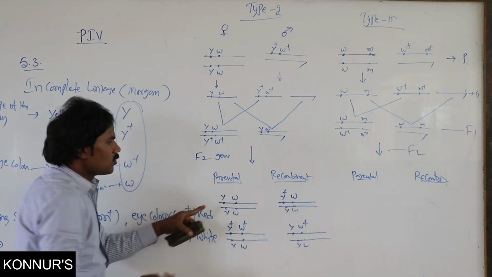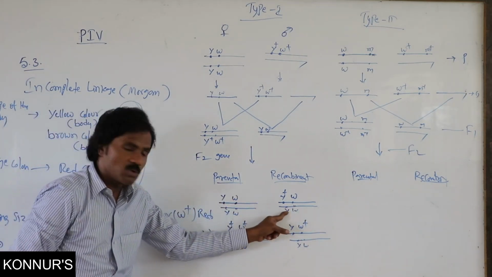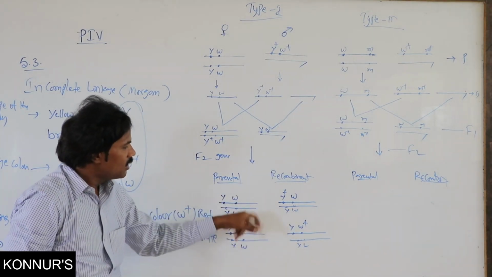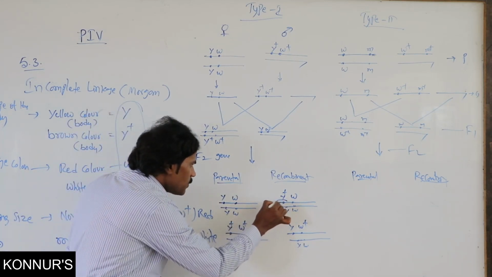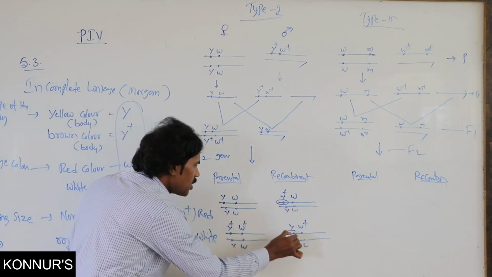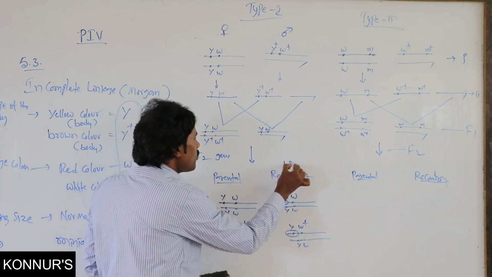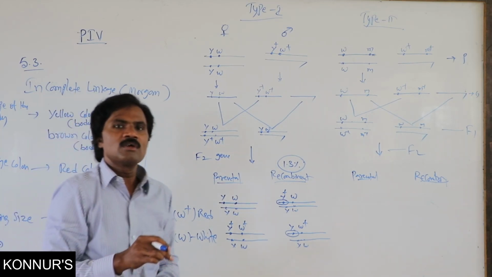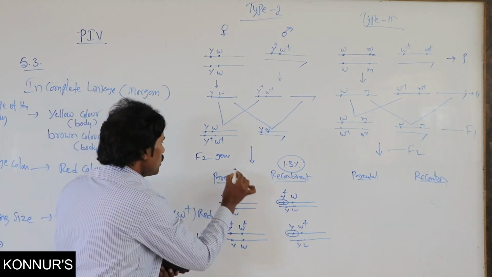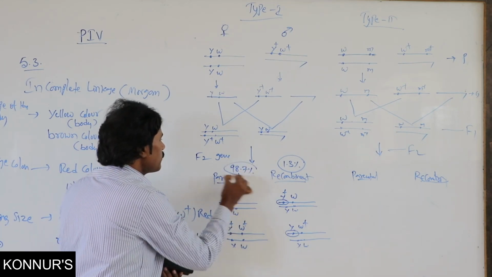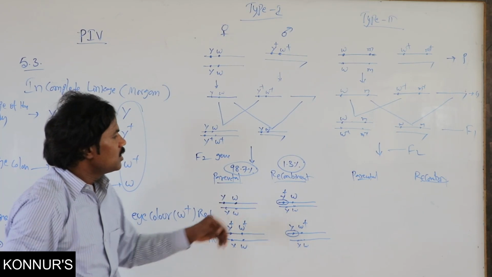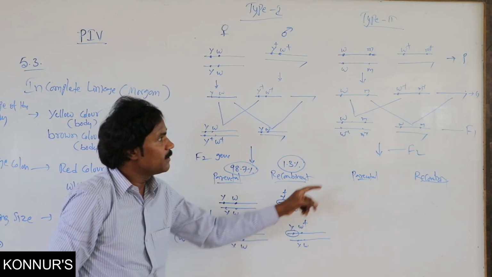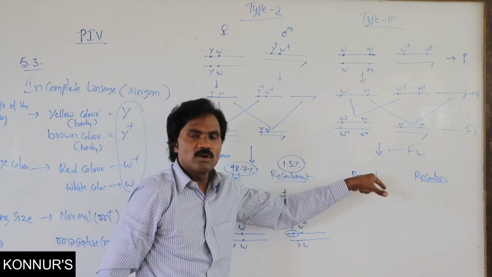Similarly, instead of X chromosome, if you write Y chromosome, that is the male progeny. All are female. Here, in this particular area where one can recombine, this is 1.3 percentage recombinant. The rest, 98.7 percentage, are the parental type. 98.7 are the parental ones, and 1.3 percentage is the recombinant type.